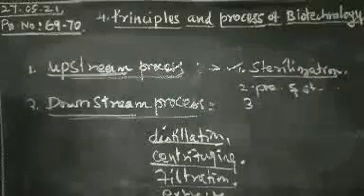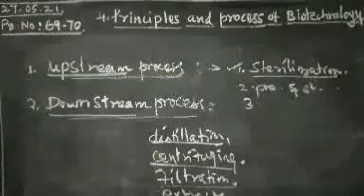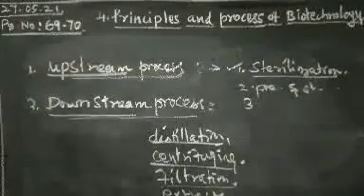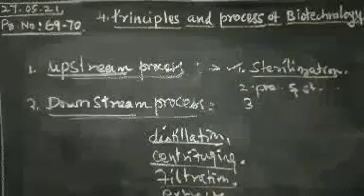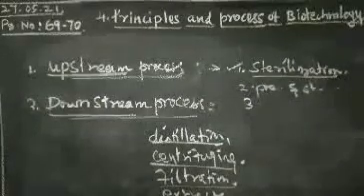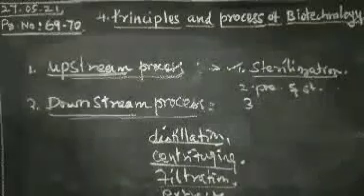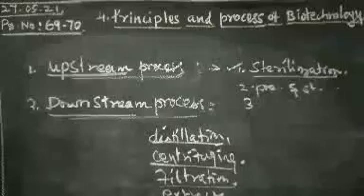What are the processes involved in a bioreactor? There are two types: the upstream process and the downstream process. The upstream process is everything starting before the fermenter. Its steps are sterilization of the fermenter, preparation and sterilization of the culture medium, and growth of the inoculum.